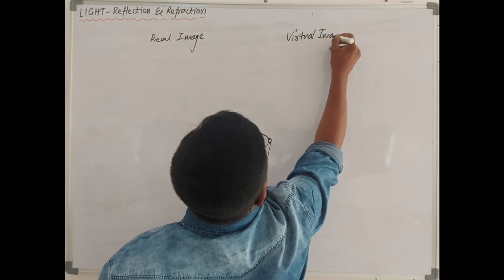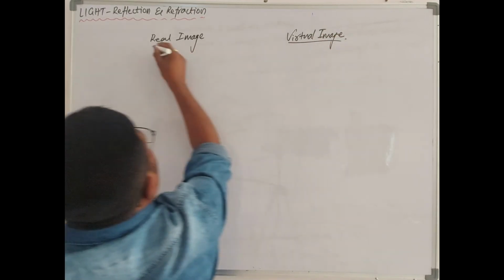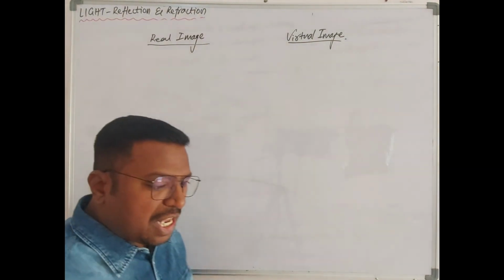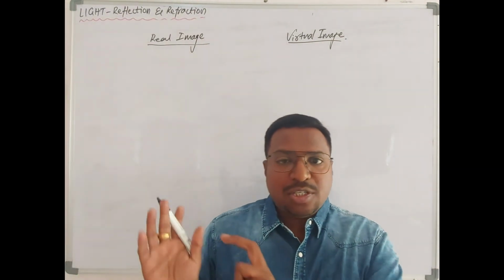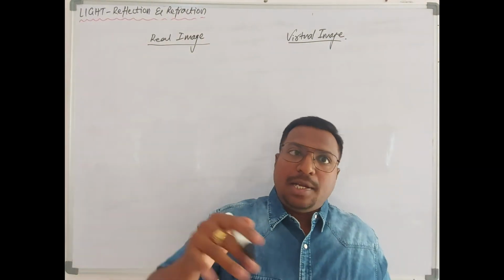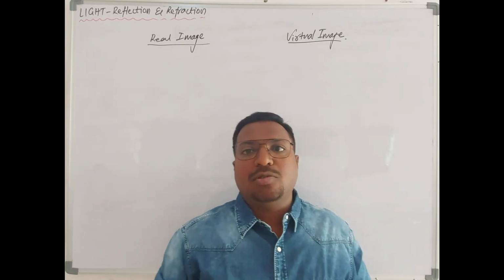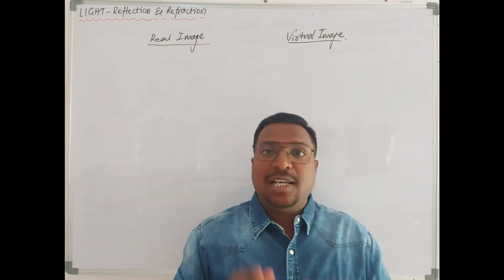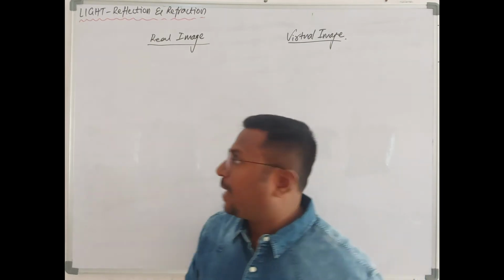First of all, how is the image going to form? Right now I am just discussing the theory, and later, once we start spherical mirrors, we will get to know how exactly an image is formed.